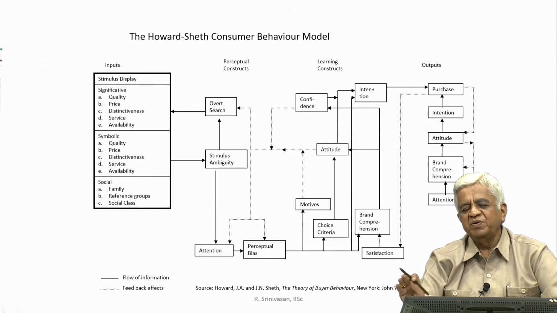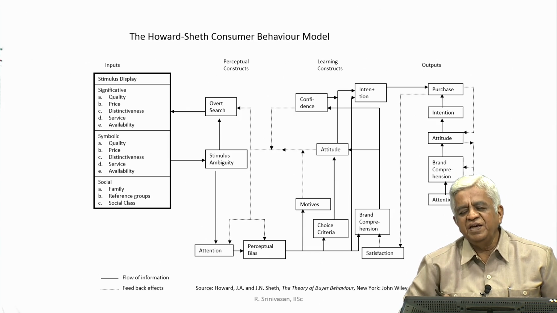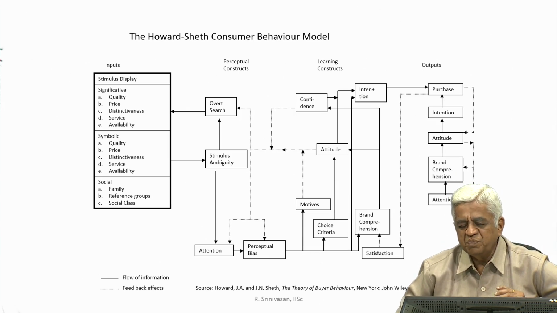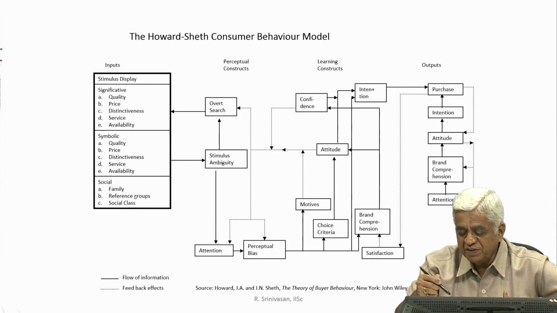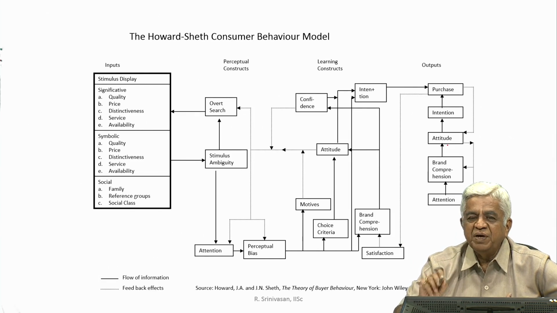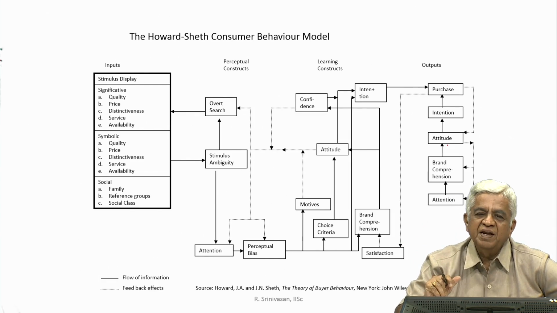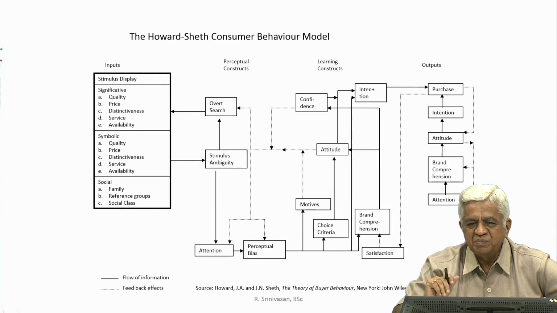after the use of your product, how satisfied he is with respect to your product usage, and that determines whether he is going to have a better feedback on your product for the next prospective customers.